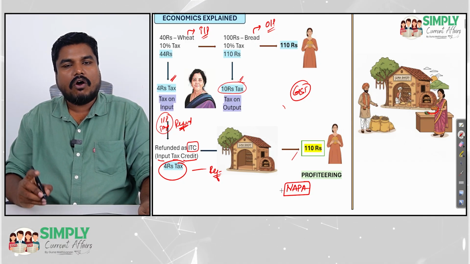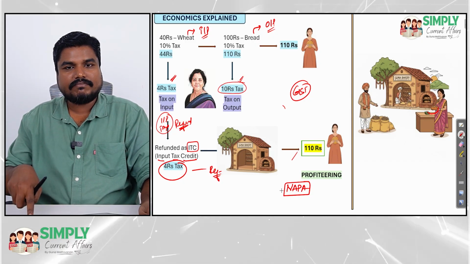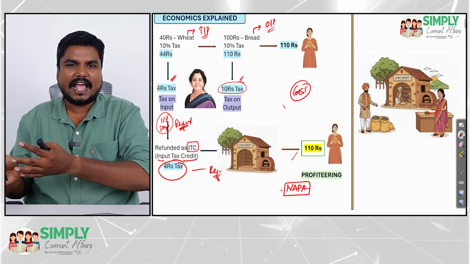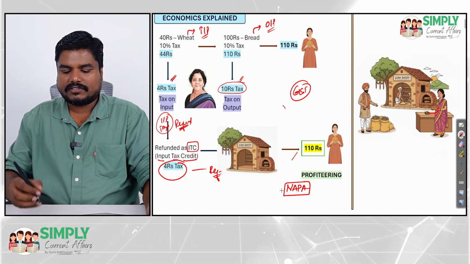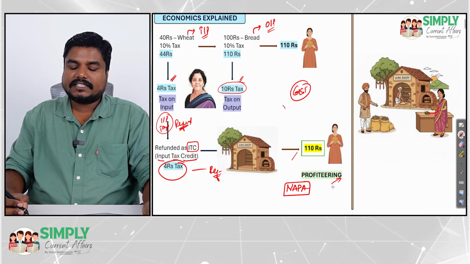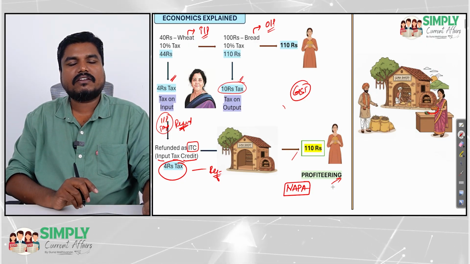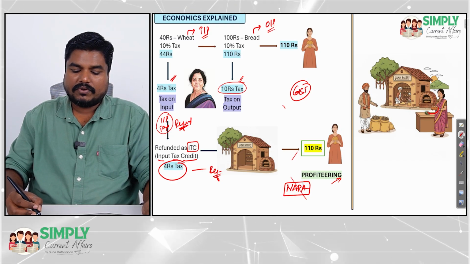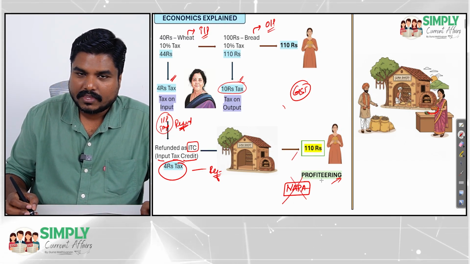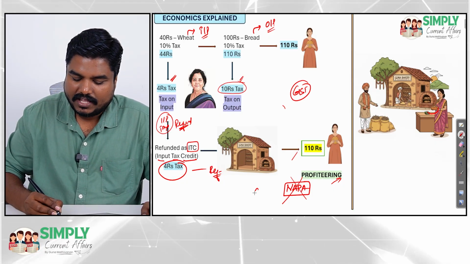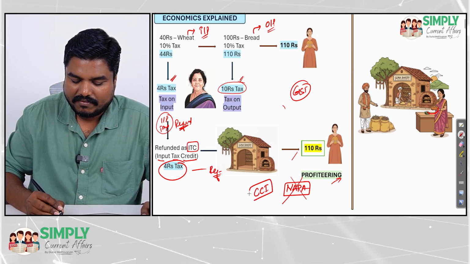To take action on those entities which are practicing profiteering. That means if the tax benefits are not passed on, that is called profiteering. To take action on those firms involved in profiteering, the government created NAPA, but now we do not have NAPA. Rather, to take action on those firms involved in profiteering, the Competition Commission of India will be responsible.